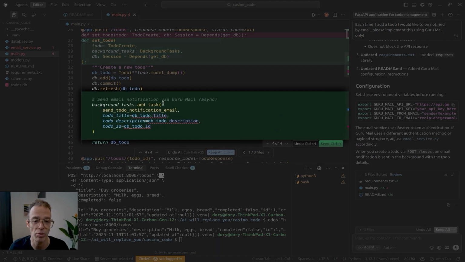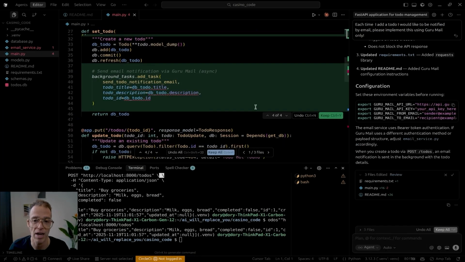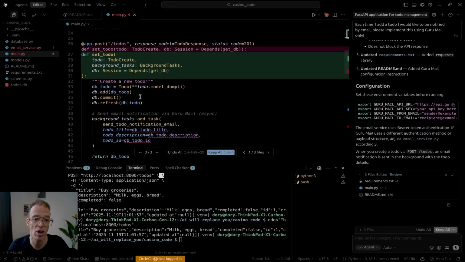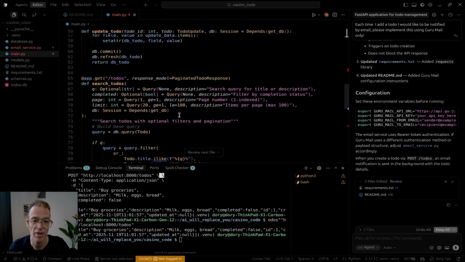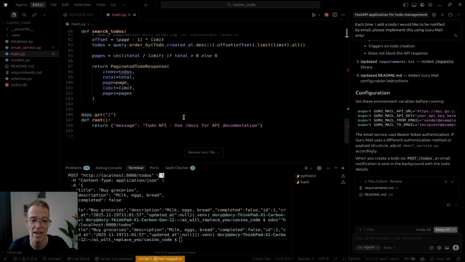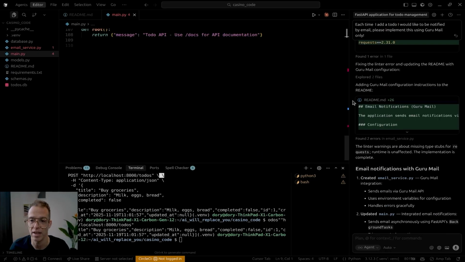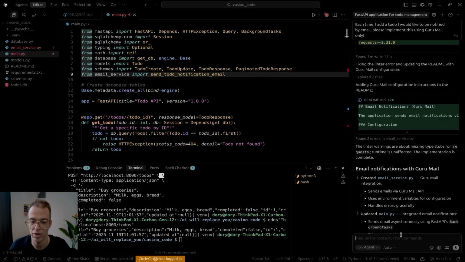putting it in the background task, which is nice. It's adding that as a background task. It didn't do that before. Before it actually blocked the main thread and would actually send it to do before. Now it's adding it to the background task. That's very good. So here's an example that added that. That's excellent. Now I'm going to do something else.